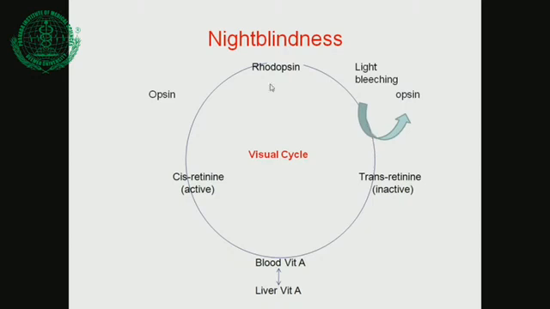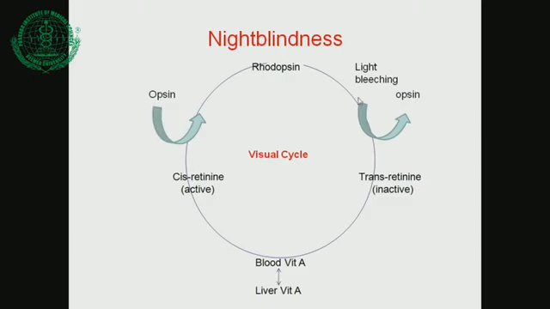So rhodopsin is very important in the rods; it is there in the rods and cones. Once rhodopsin bleaches, opsin is removed and there is the electrical impulse and you get vision. The inactive trans-retinal goes back through the blood to the liver, and again fresh active cis-retinal comes to the retina, where cis-retinal is attached to opsin and converted to rhodopsin.